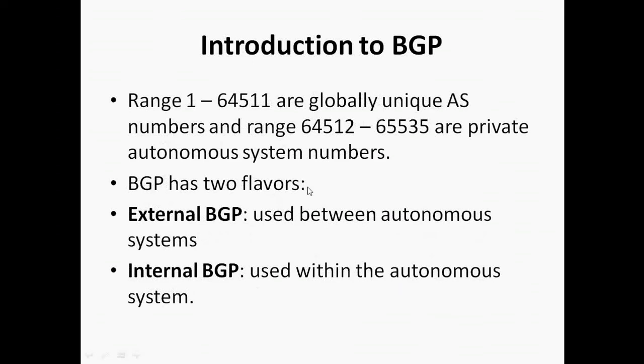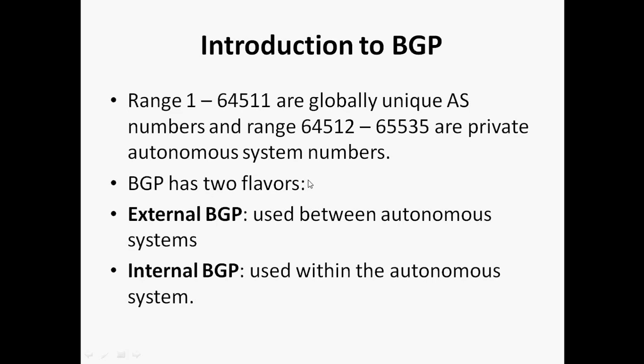So the range 1 to 64,511 are globally unique AS numbers. Globally unique AS numbers means these are the public AS numbers, 1 to 64,511. And the range between 64,512 to 65,535 are private autonomous system numbers.